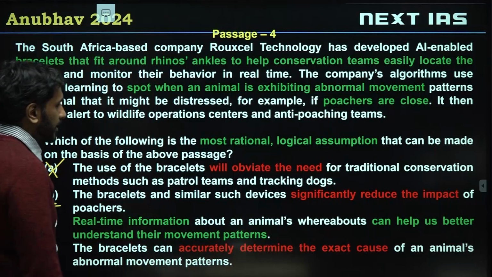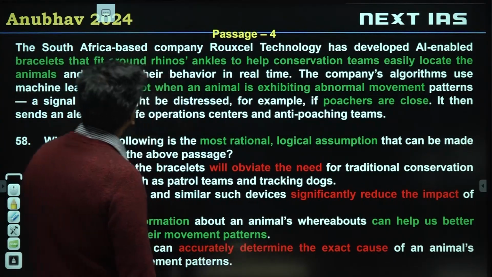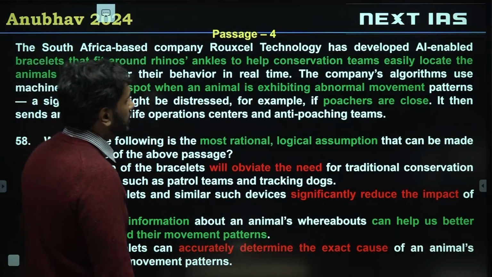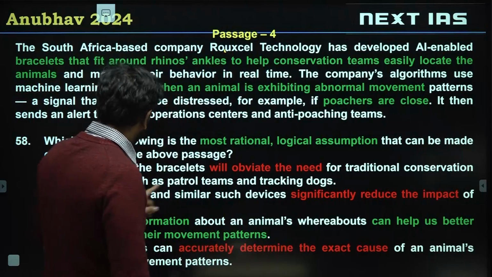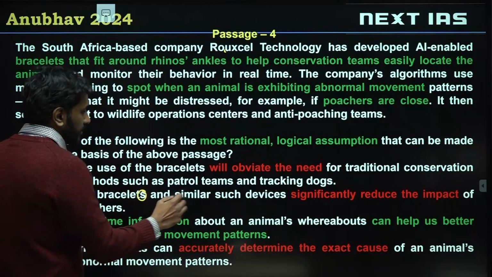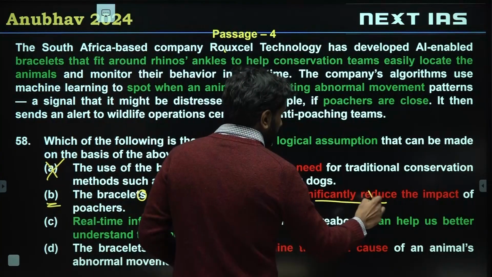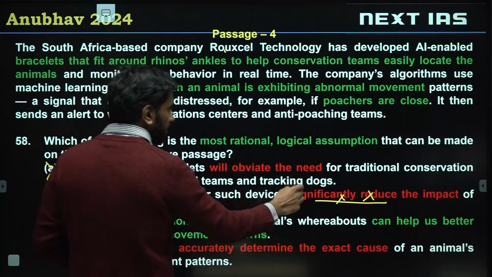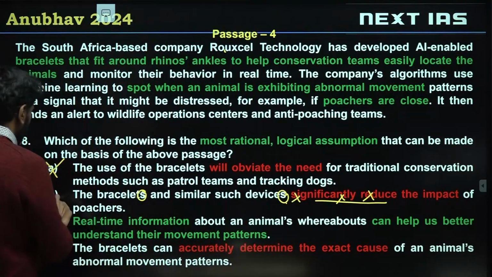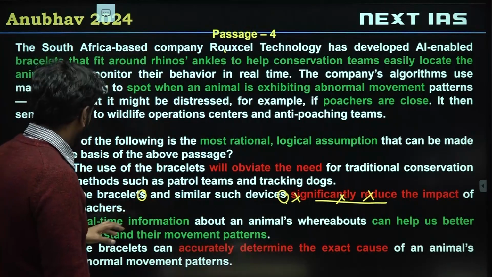Option B, the bracelets and similar such devices significantly reduce the impact of poachers. Firstly, the passage was talking about one specific bracelet invented by one specific company, right? So bracelets plural and similar such devices significantly reduce impact. This I can't say about other devices. I can't even say about this device that it significantly reduces impact. So all of this is invalid about saying significantly reduces impact.